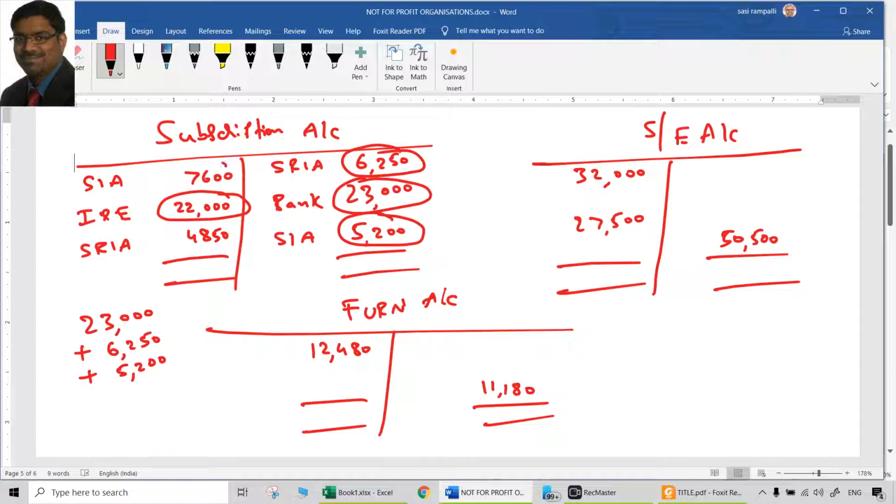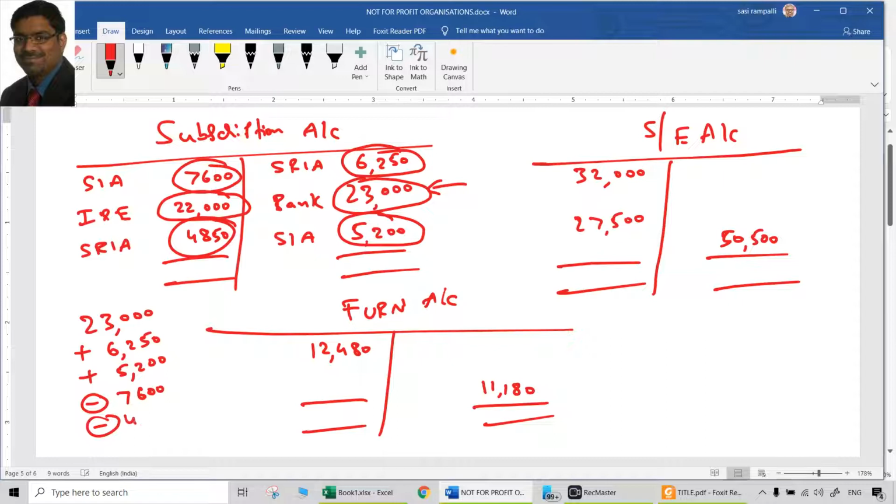Then subscriptions in arrears at the beginning of this year means last year they were outstanding. That means they would have been received this year, but are they related to this year? No. That means they are already included in 23,000, but they are not related to this year. So what should we do? Deduct 7,600. Same way, subscriptions received in advance are included in this 23,000, but they are not related to this year because they are related to next year.